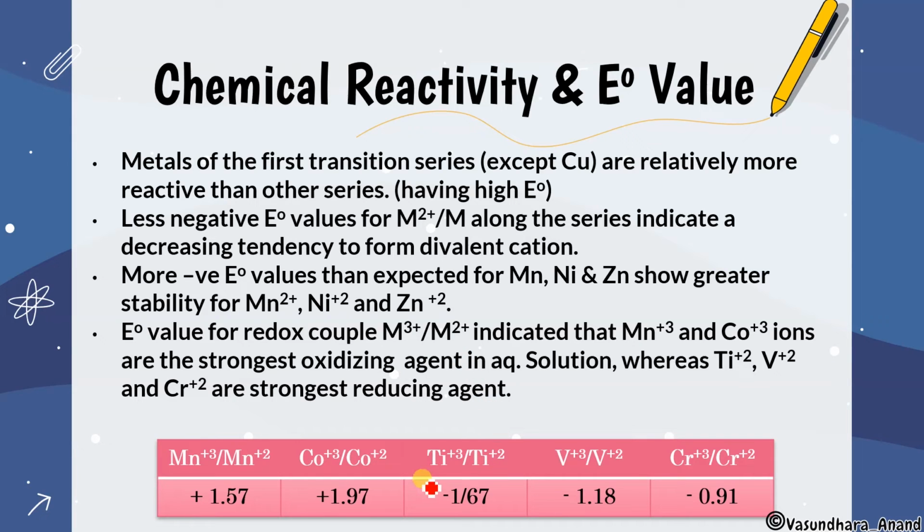But if we talk about Ti plus 3 or V plus 3 or Cr plus 2, here the reduction potential is very low, isn't it? Negative. So that means this reduction is not possible. Reduction is not possible, so that means oxidation will be there. Only the oxidation will be there. Yes, this will undergo oxidation, not the reduction. So if it is going through oxidation, that means it will act as a reducing agent, and that's what is written over here, strongest reducing agent. I hope it is clear.